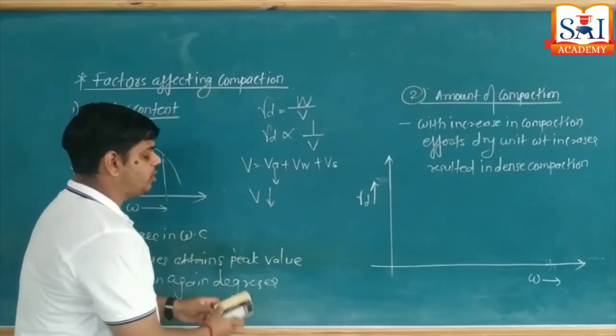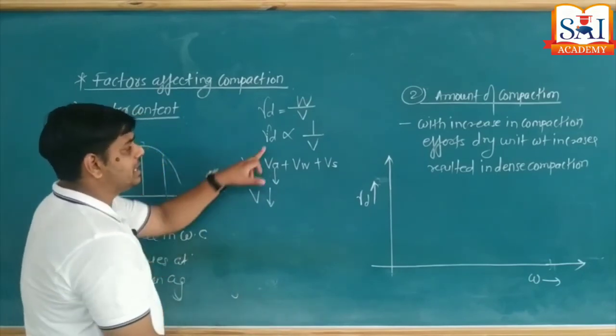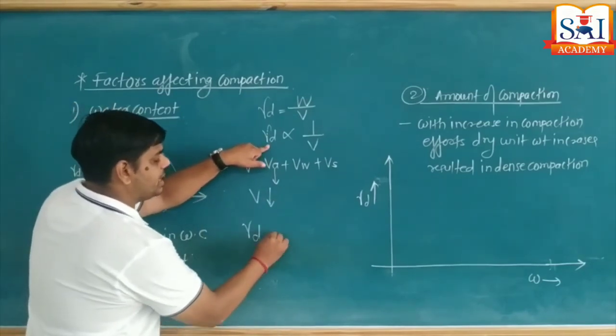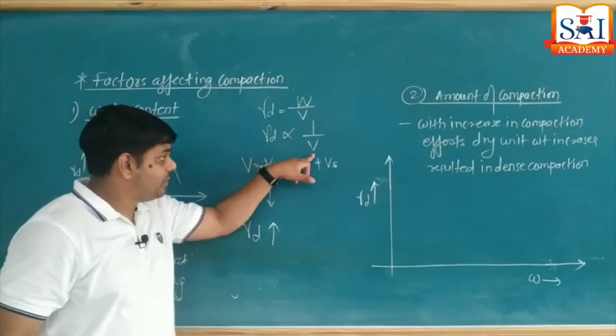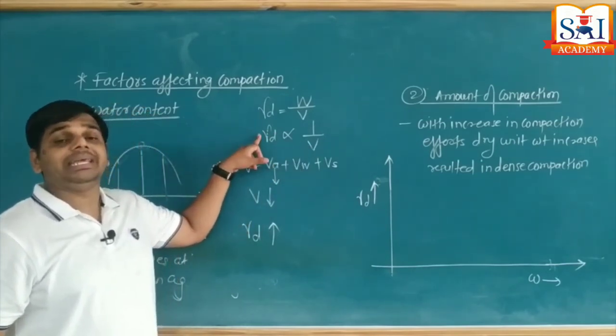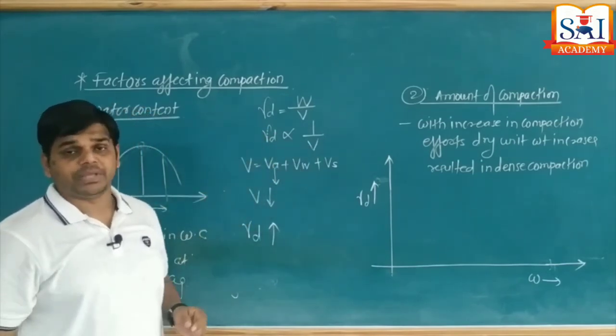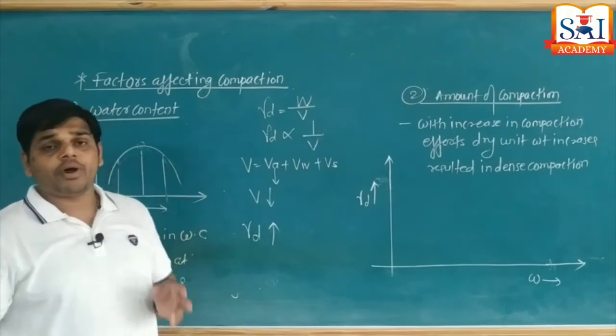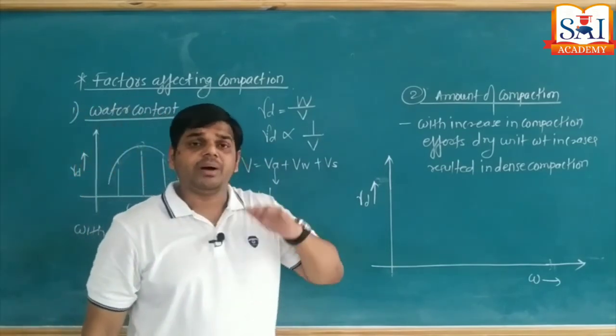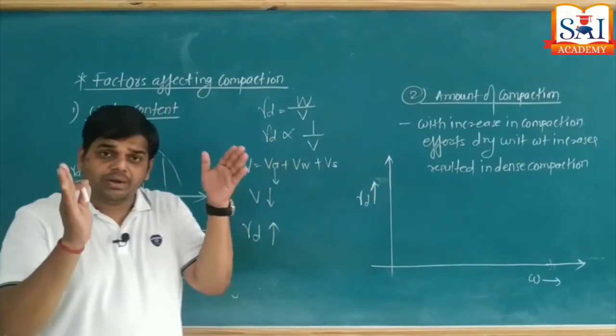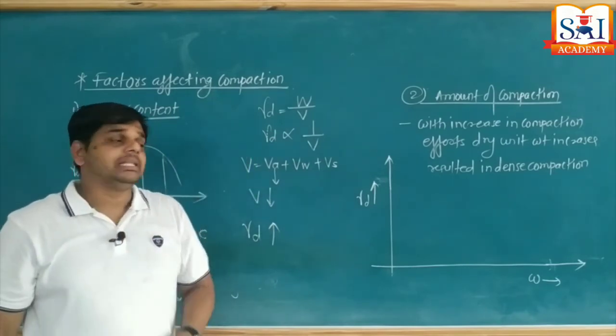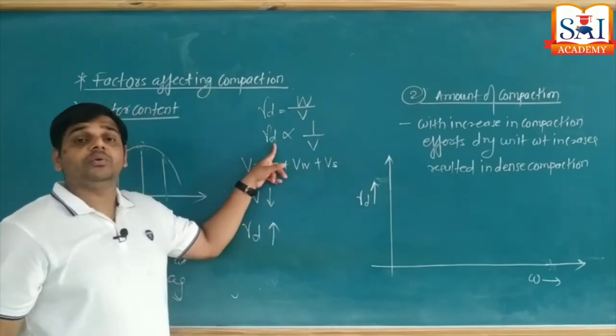As total volume of soil decreases, gamma D value increases. Understand? As V decreases, gamma D increases, inversely proportional. Now the main point is, with every compaction effort, the total volume of air reduces. That's why gamma D value increases.